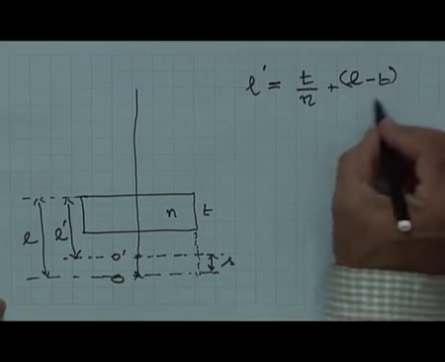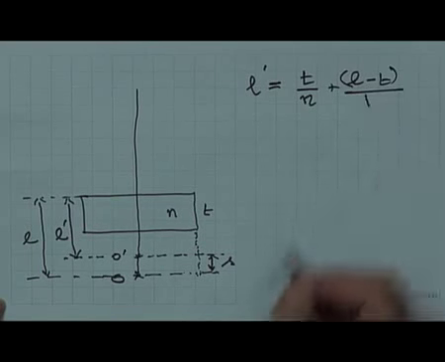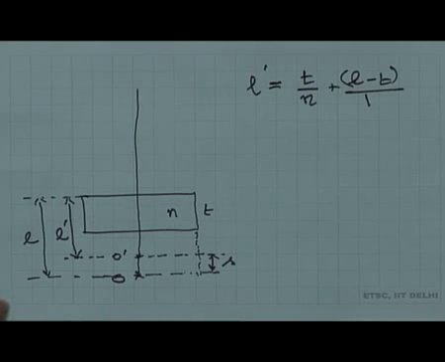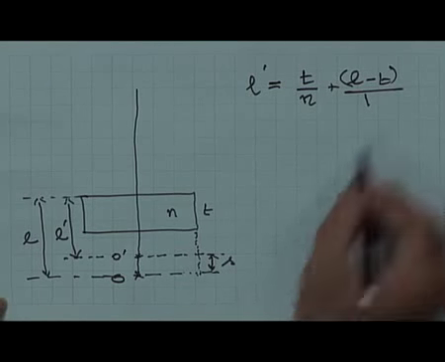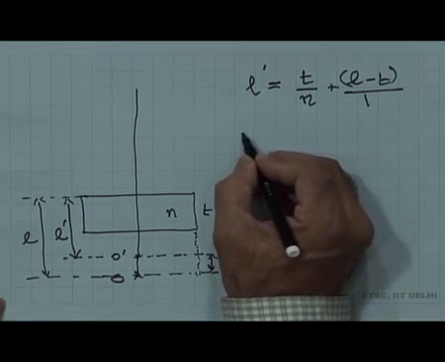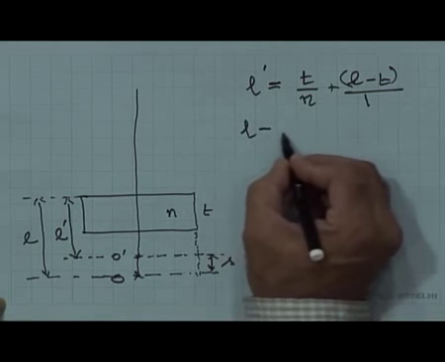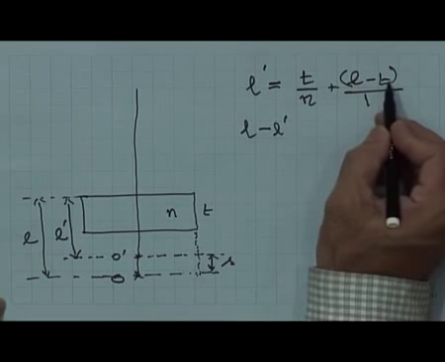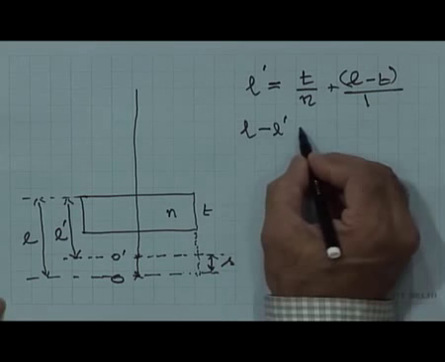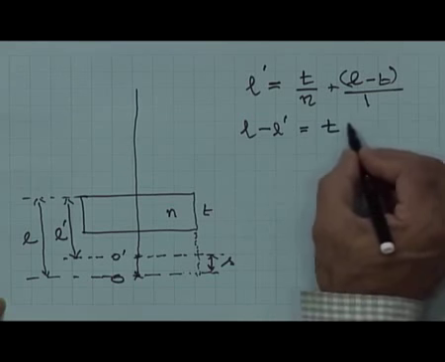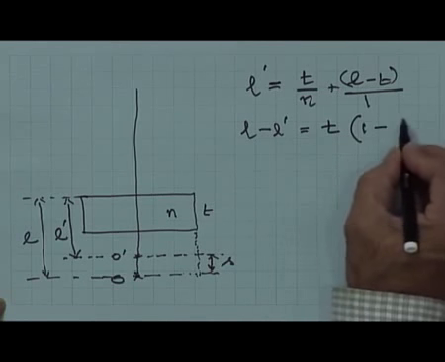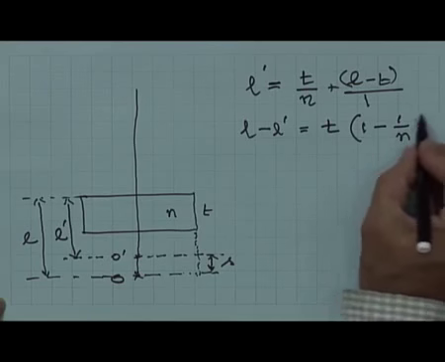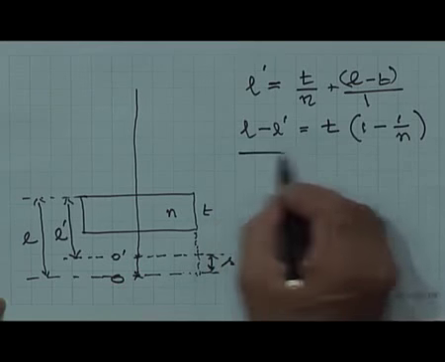Therefore, L minus T divided by 1, since the refractive index is 1, and therefore this is what we have, which means L minus L dash. So, I bring L dash here. So, there is a T also. So, T goes to the other side, and it is equal to T into 1 minus 1 by n.